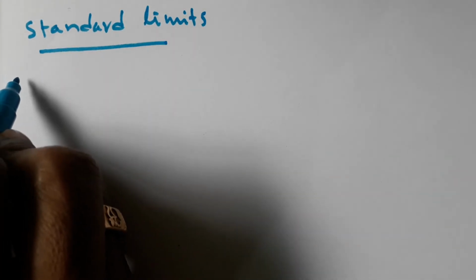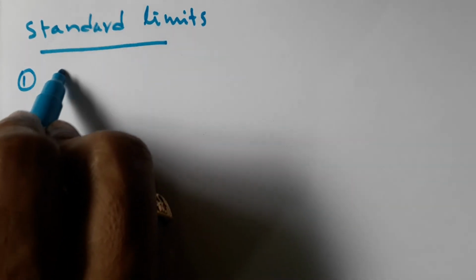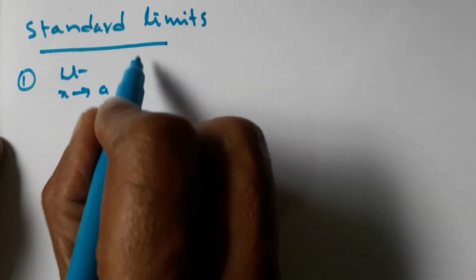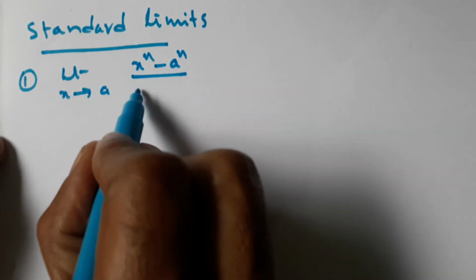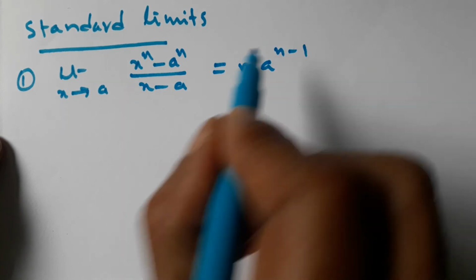Right. Next, standard limits. For these, the proofs are there in lower classes. No need to prove them again here. We just have to recapitulate the standard limits. The first one, limit x tends to a, x power n minus a power n divided by x minus a is equal to n into a to the power of n minus 1.